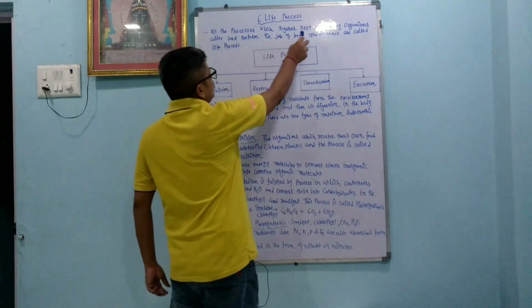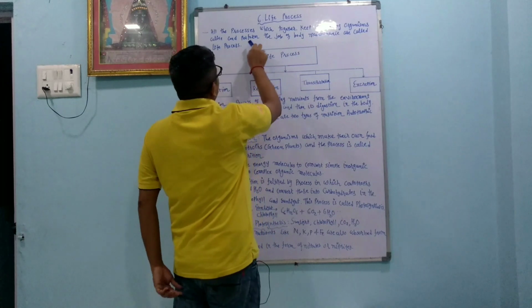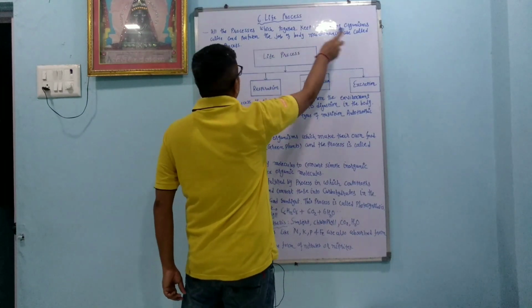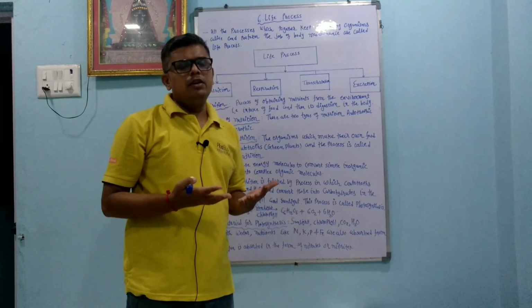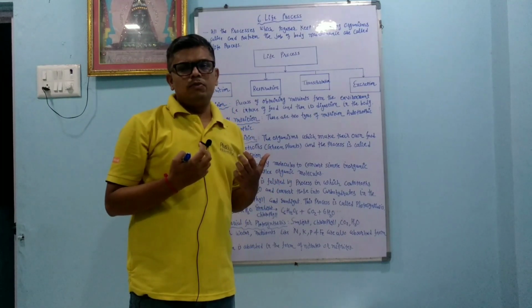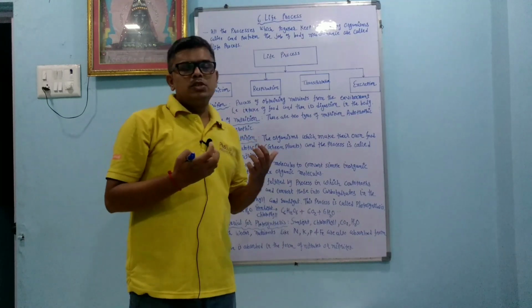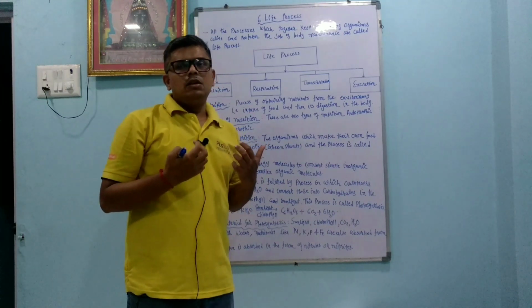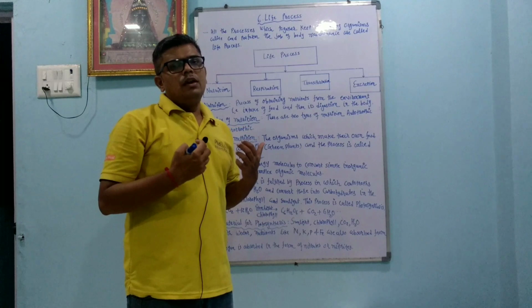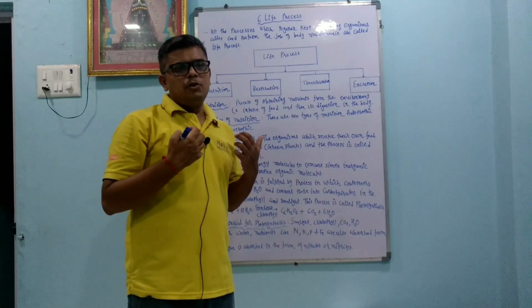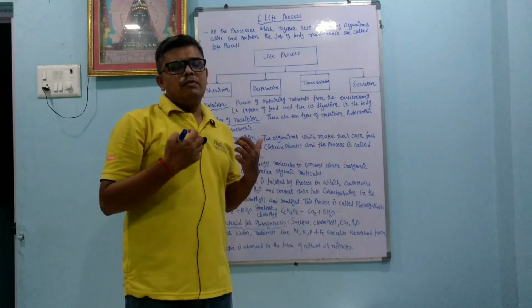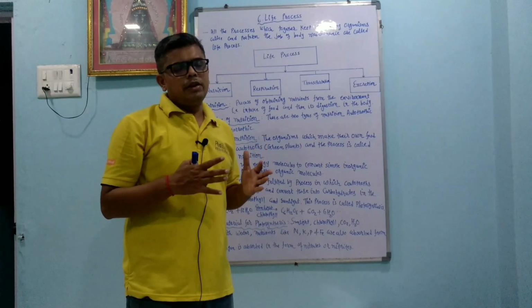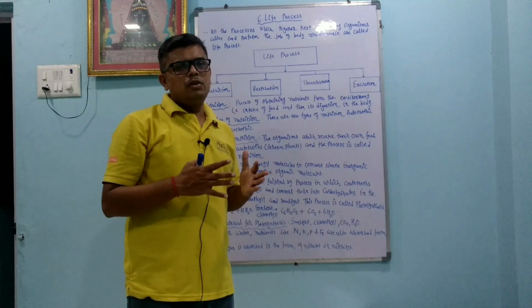All the processes which together keep the living organism alive and perform the job of body maintenance are called the life processes. Many processes are very important in our body. First is to get the nutrition from the food. After that we have another process to get the energy, that is respiration. Third is that whatever energy or nutrients are produced go to different parts of the body. That is called transportation. And waste material thrown out of the body is called excretion. So these are very important life processes for the body.